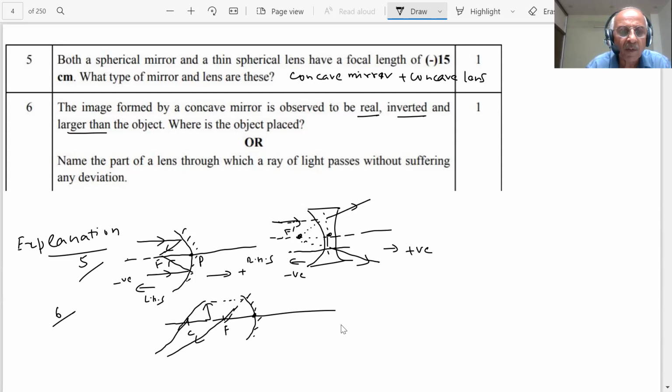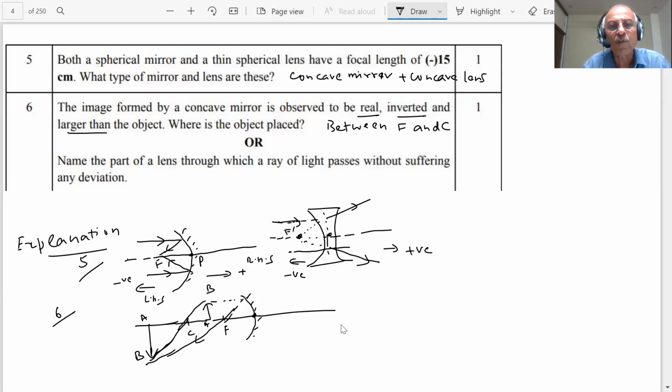Now what type of image is being formed, student? If the object is between C and F, where will the image be? You have to place the object between F and 2F, students. Then the image will be inverted. This is my AB, student. This is the inverted image, larger in size than this object, and it is a real image. So this object should be between F and 2F, as you can see here.